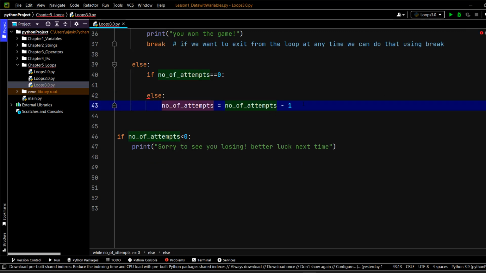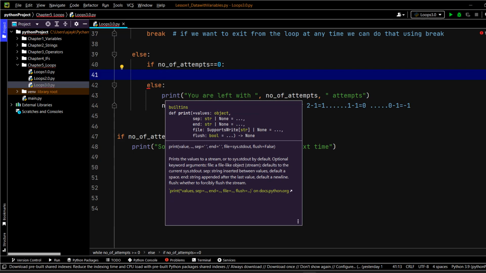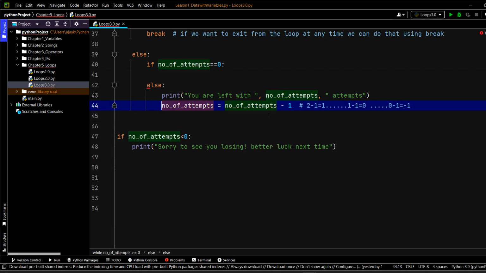Then you will write the lines over here in case of else. So here, in that case, I think I will prefer only this line. If it is zero, then you just execute this line. But for me, writing greater than zero, I was more comfortable in that.